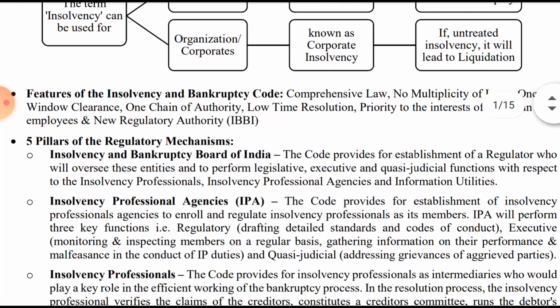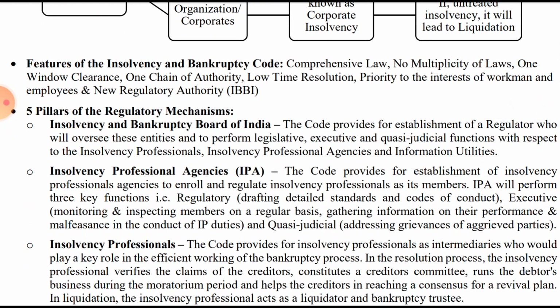Features of the Insolvency and Bankruptcy Code: it is a comprehensive law, no multiplicity of law, one window clearance, one chain of authority, low time resolution, priority of the interest of the workmen and the employees, and it has provided a new regulatory authority. Comprehensive law means there is no multiplicity of law, no two or more laws that coincide with each other. One window clearance means all issues will be resolved through this code, through the authorities specified under this code. Then one chain of authority and low time resolution.